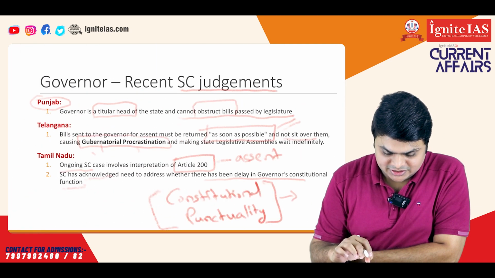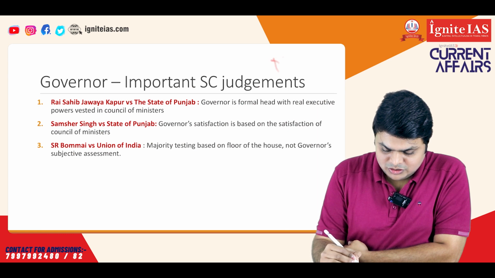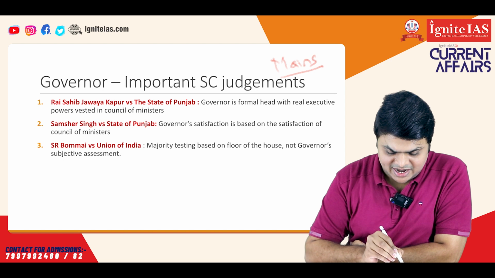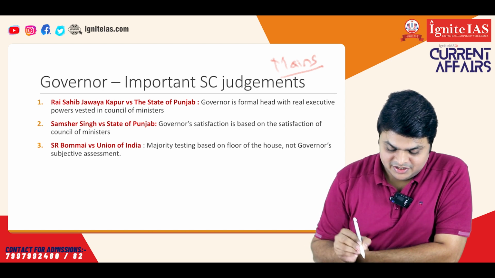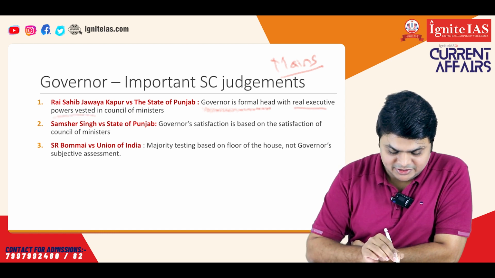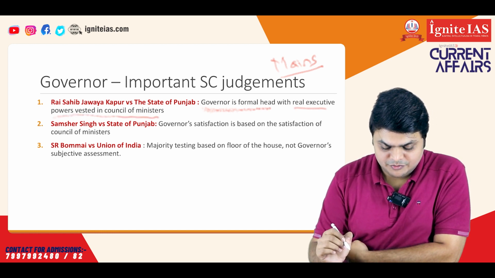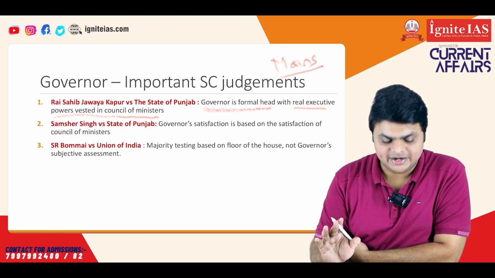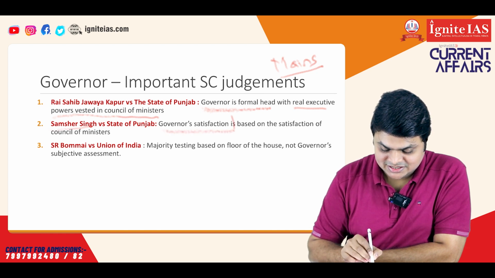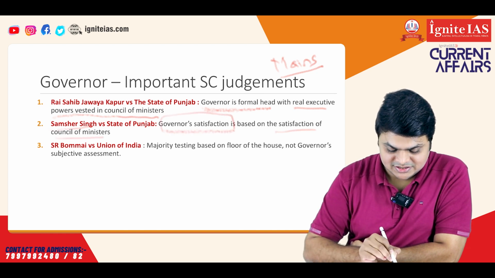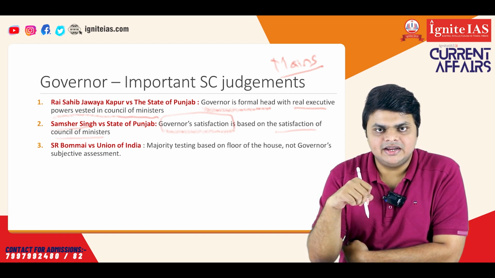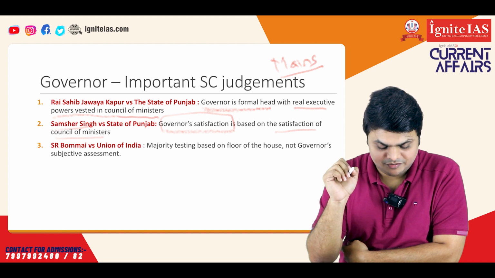Now, these are the recent Supreme Court judgments. From a mains perspective, there are also various past Supreme Court judgments which you can use in your mains answers. First is Rai Sahib Ram Jawaya Kapur versus State of Punjab. In that, the Supreme Court mentioned that the governor is a formal head with real executive powers vested in the Council of Ministers. So the Supreme Court made it clear that the governor is only a formal head. Similarly, in the Shamsher Singh case, it mentioned that the governor's satisfaction is based on the satisfaction of the Council of Ministers. So it again clearly mentioned that the governor cannot act independently, and has to always act upon the advice of the Council of Ministers.